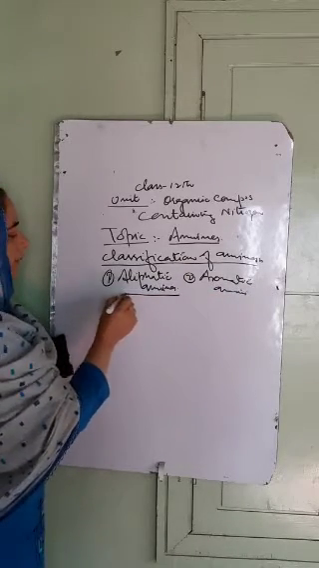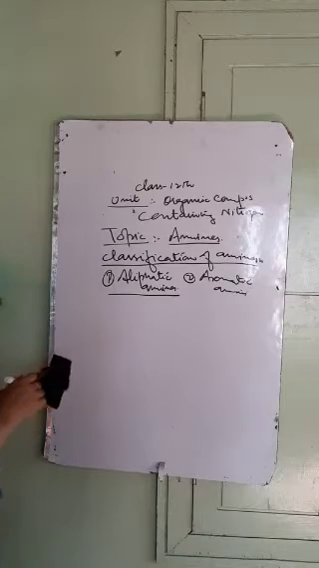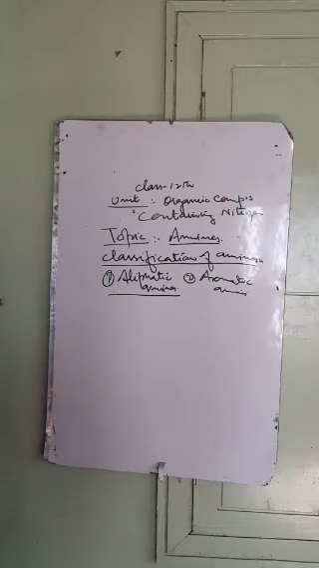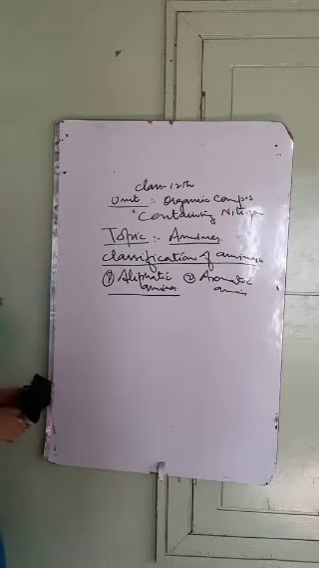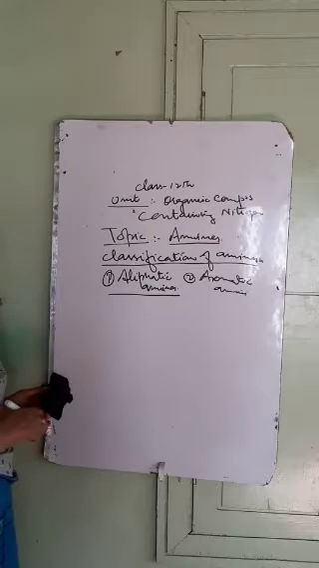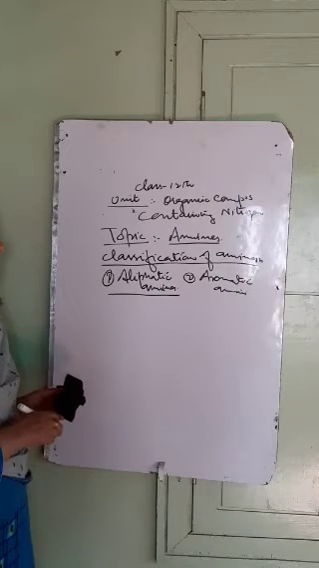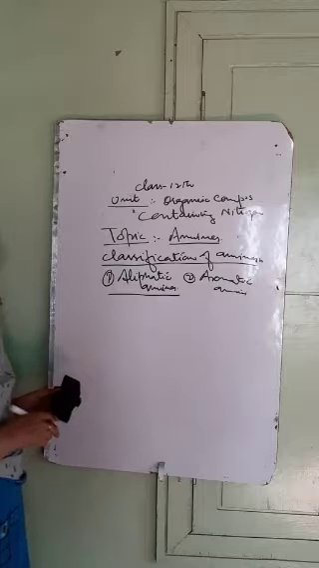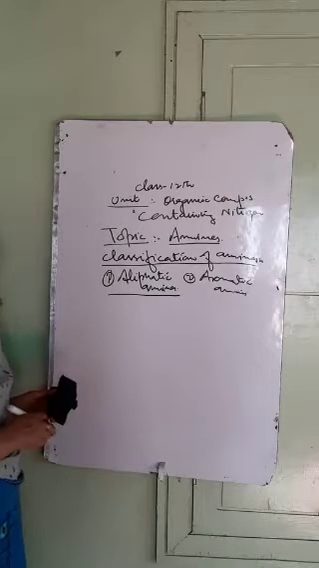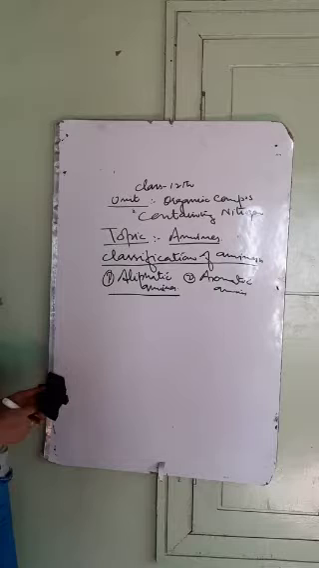Now what are aliphatic amines? Aliphatic amines are those amines in which the nitrogen of the amino group is attached to 1, 2 or 3 alkyl groups. In case of secondary and tertiary, they may be same or different. Such amines are called as aliphatic amines.